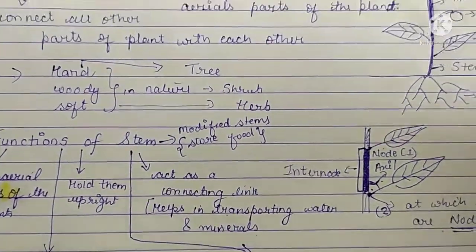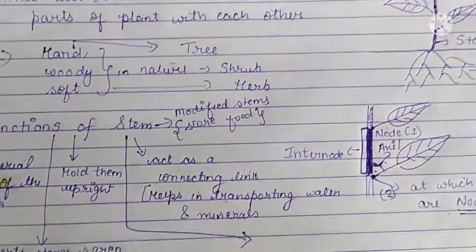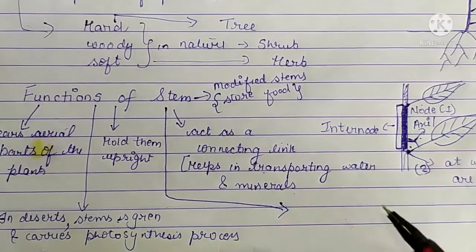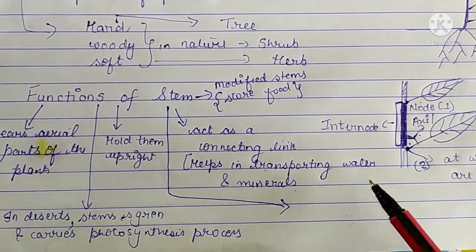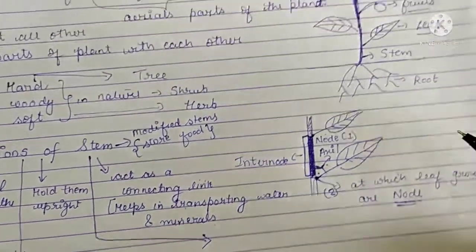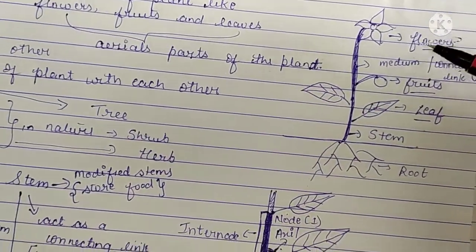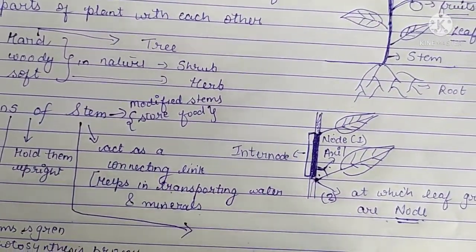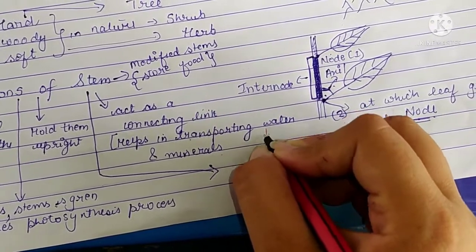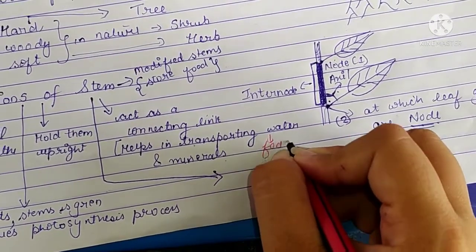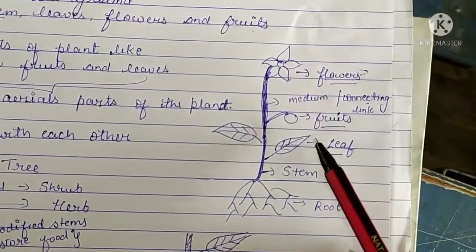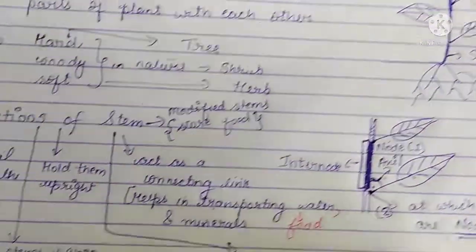We have already discussed this briefly. Especially, it helps in transporting water and minerals, transporting water from roots to other parts of the plant, and transporting food also, food from the leaf to the other parts of the plant.